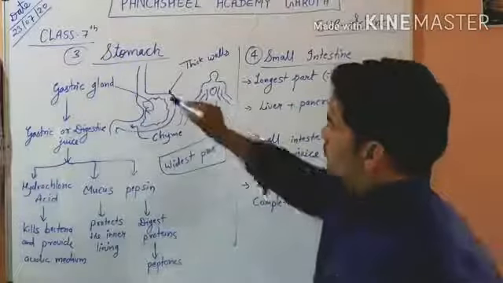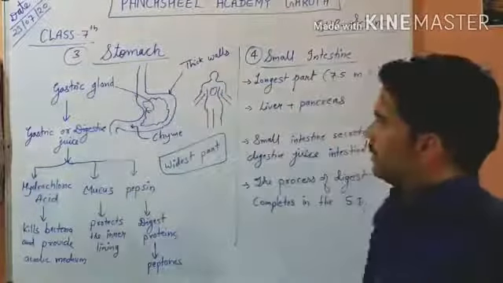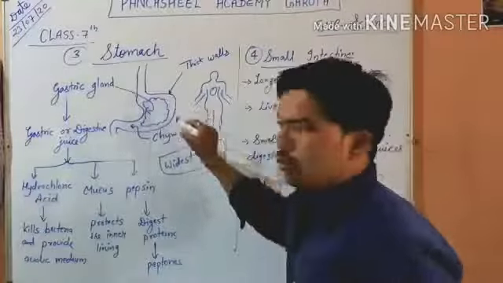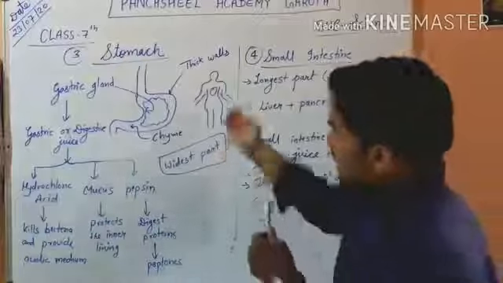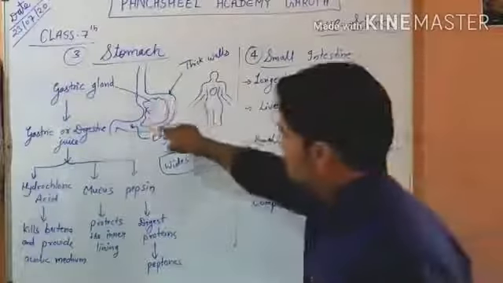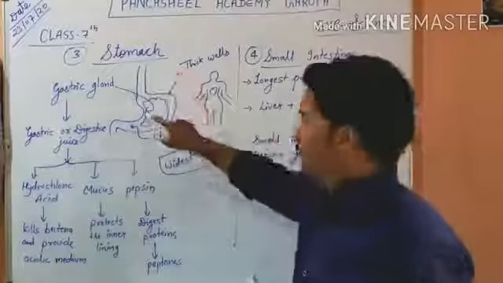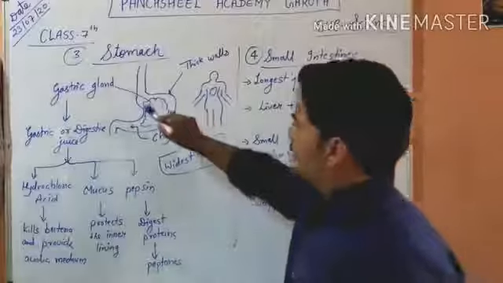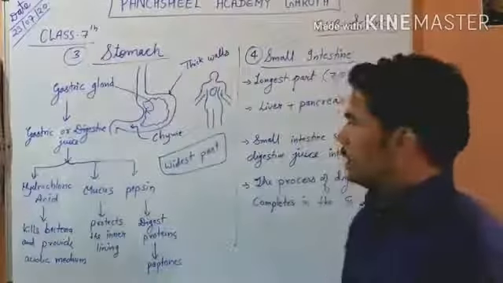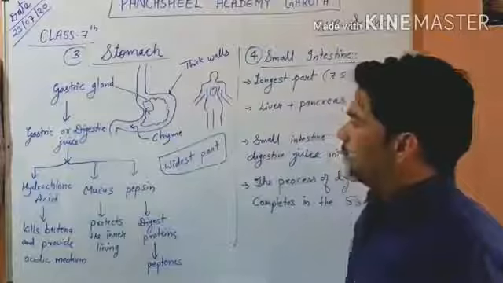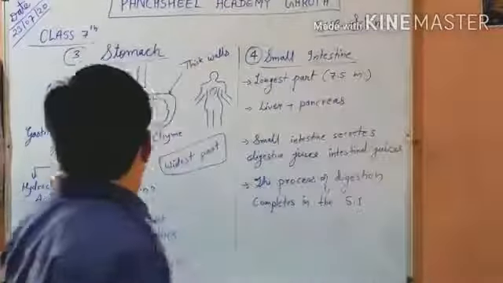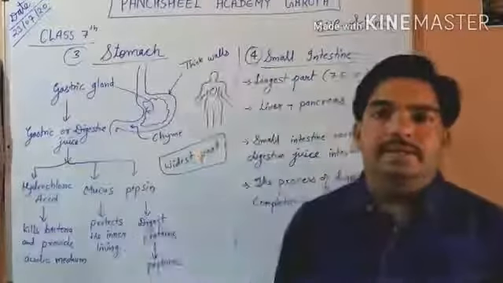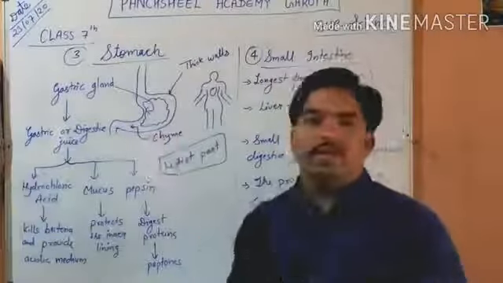In this thick wall of the stomach there are gastric glands in the inner lining of the stomach. Inner lining means the inside of the stomach. If this is a stomach, a thick-walled organ, there are gastric glands in its inner lining, and these gastric glands produce gastric or digestive juices. In the stomach, the gastric gland secretes gastric or digestive juice.